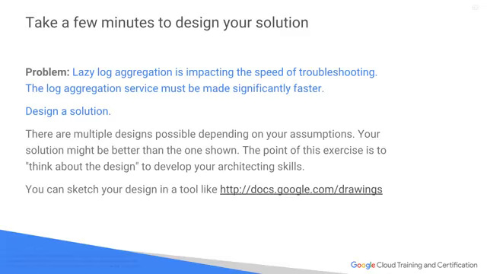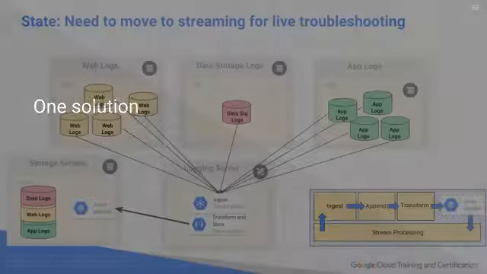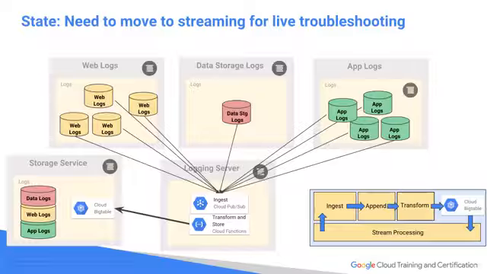So we've identified the problem, right? Lazy log aggregation is impacting our SLOs. So you're going to design your solution, and here is our response. This is only one solution. It may not be the best, but it's iterative. So now we decide to make the plunge, and we said, why don't we invest in a microservice architecture design? And again, we could still go to Dataflow, which is a fully managed service to do this. But with Dataflow, our guy wants to stay away from Java, and so he's going to go to Node.js.